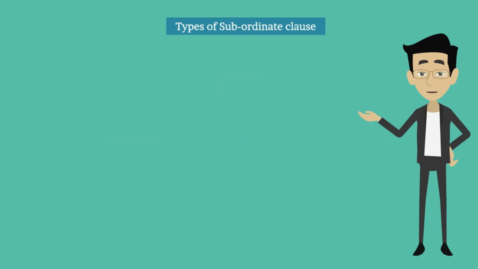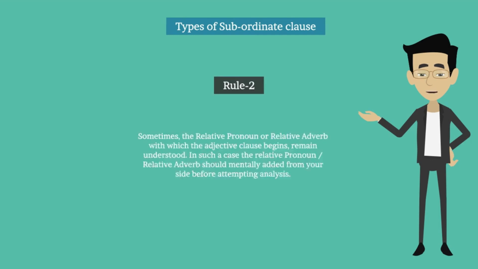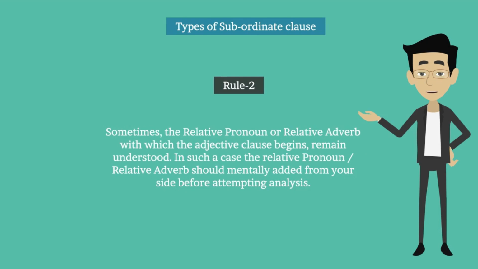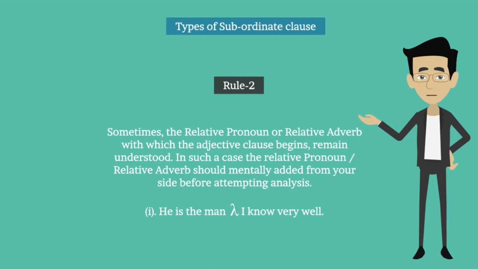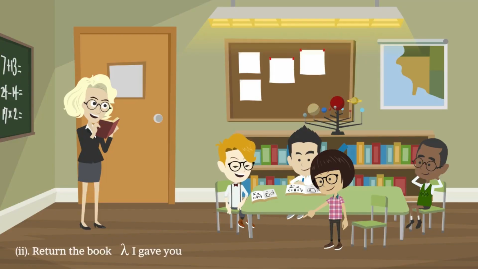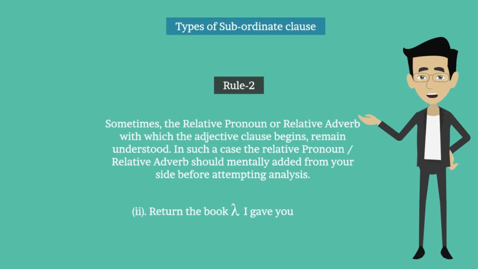Rule number 2. Sometimes the relative pronoun or relative adverb with which the adjective clause begins remains understood. In such a case, the pronoun or relative adverb should be mentally added from your side before attempting analysis. For example, first one, he is the man I know very well. In this sentence, whom is understood at the point marked by the sign. Therefore, I know very well is an adjective clause. Second one, return the book I gave you. In this sentence, that is understood at the sign. So, I gave you is an adjective clause.